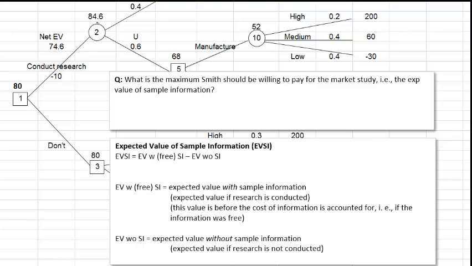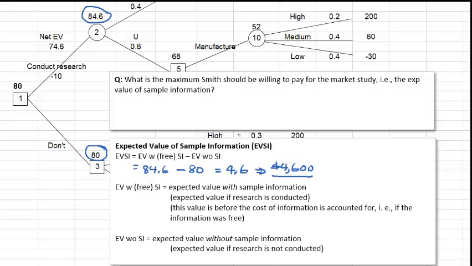Without accounting for the cost, the expected value is 84.6. Expected value without the sample information is what you get if you don't conduct the research, so it's 80. The EVSI then is 84.6 minus 80, or 4.6, or a dollar amount of $4,600. This is the maximum we're willing to pay for the market research. That is the worth of the information.